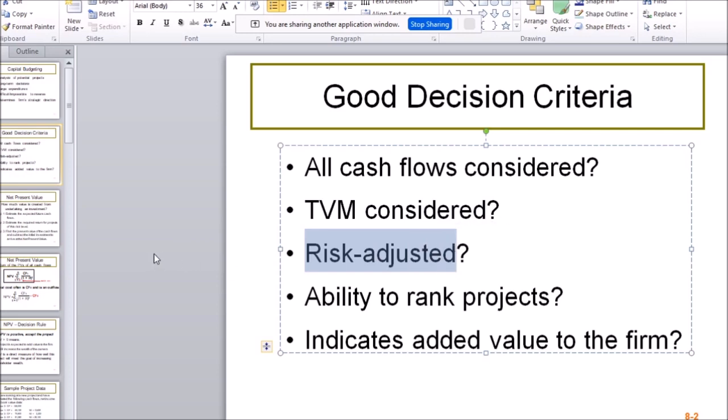Thirdly, we do want to take into account the risks of investing. For example, let's say if you build 2 factories in Japan, let's say the cost of 2 factories is going to be $100 million.